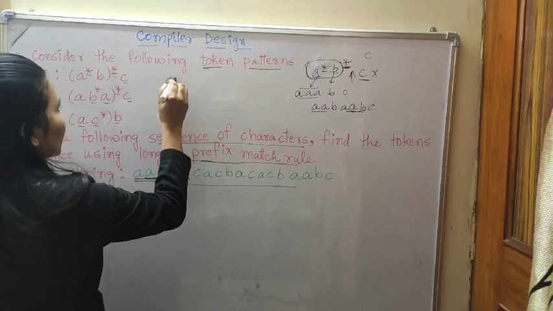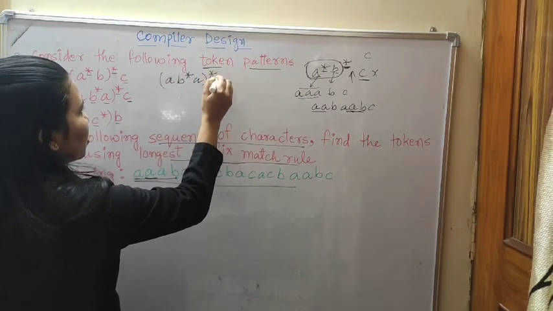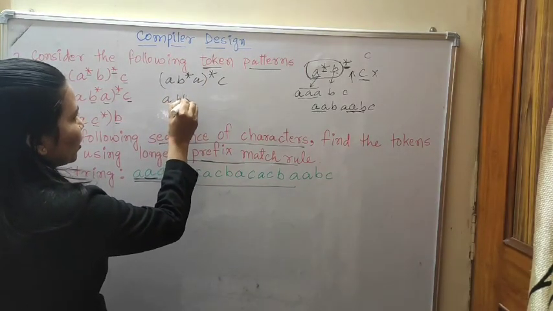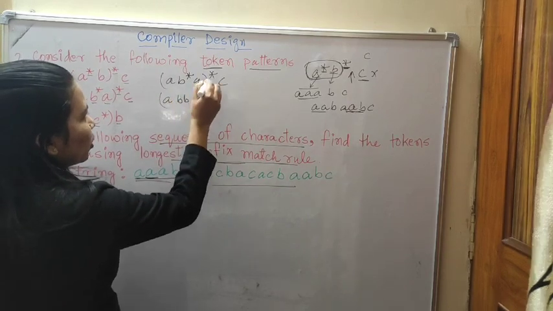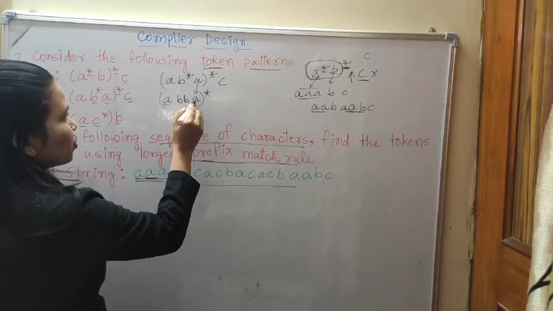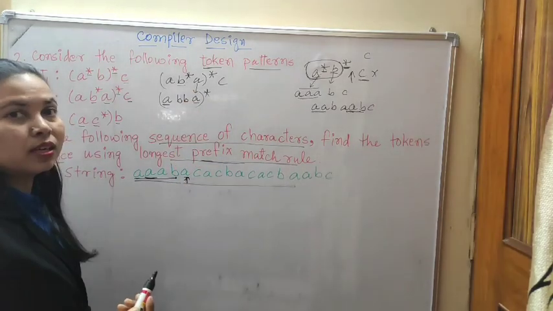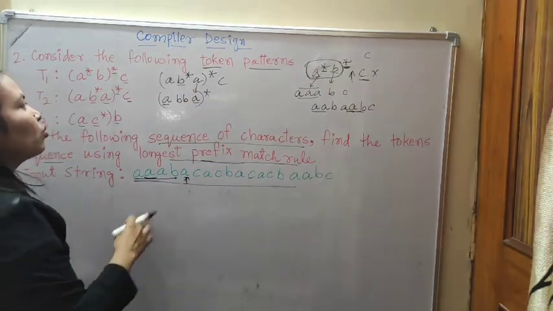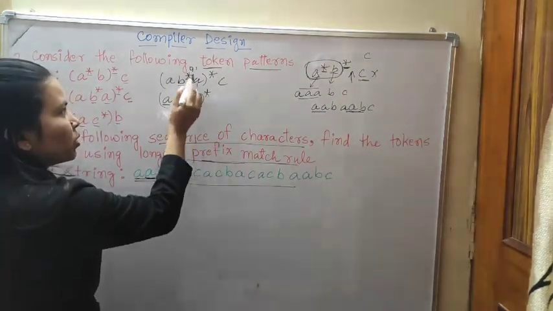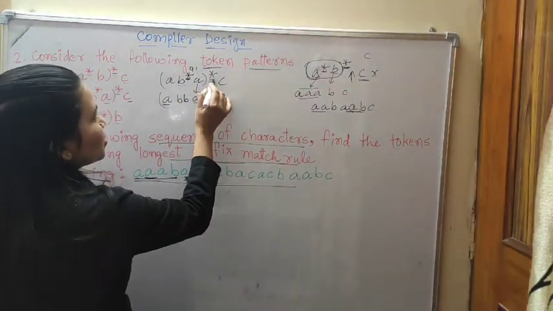A, B, star A, star C has given. Yes, A is single time come, B can come multiple times. Then A, look at, star has given. Yes, A is single time, this A is also single time, but B we can write many times because closure has given. Otherwise null also we can write it, because star means we can start from 0, that means A will come. Yes, then star has given.